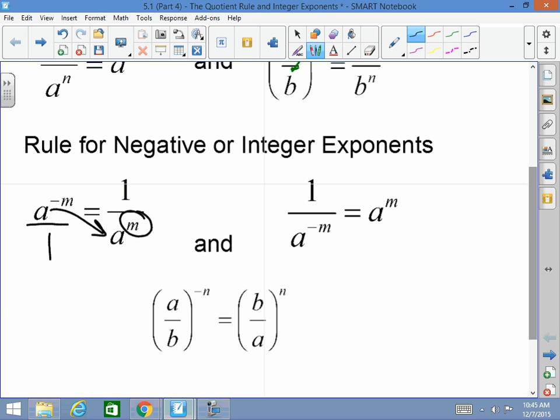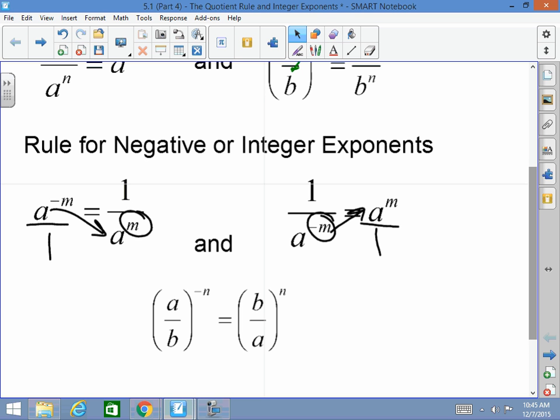I am changing the sign of the exponent only. If I have a negative exponent down here and I move it up to the top, I change the sign of the exponent only. Not the sign of the base, but just the sign of the exponent.